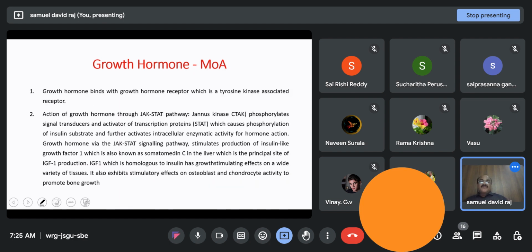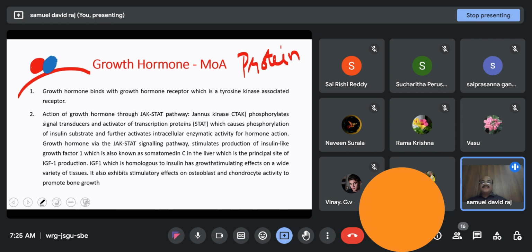Coming to the mechanism of action, we have already discussed it during signal transduction. Any protein hormone can stay only on the outside of the plasma membrane because it is larger in size. So, this has to be accepted by a receptor present on the membrane. So, this protein hormone binds with a cell surface receptor or membrane receptor. Thus, a ligand receptor complex is formed.